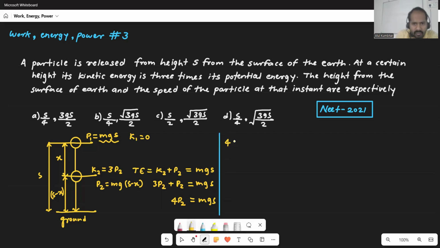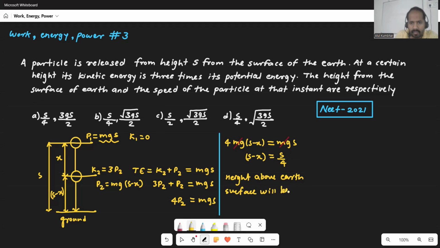So 4 times P2, that is mg(s minus x), is equal to mgs. First of all, mg will get cancelled. You will get s minus x, that's the height above the earth surface. It's s by 4. Okay, this first answer is clear. The height from the earth surface will be s by 4, right? Clear? So I can write here, height above earth surface will be s by 4.